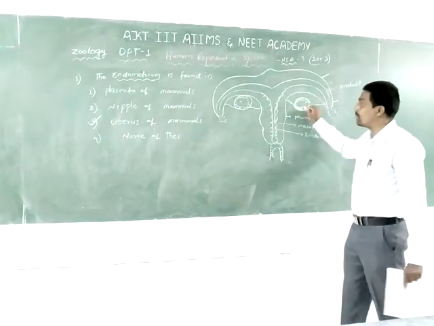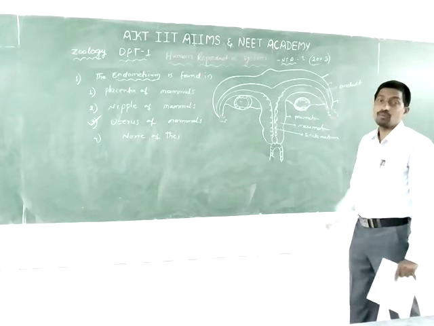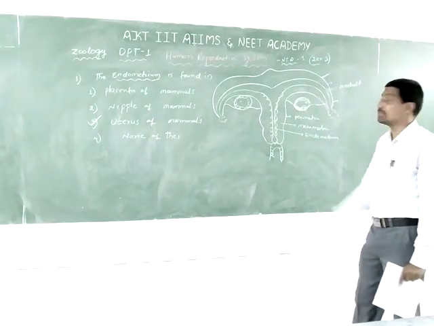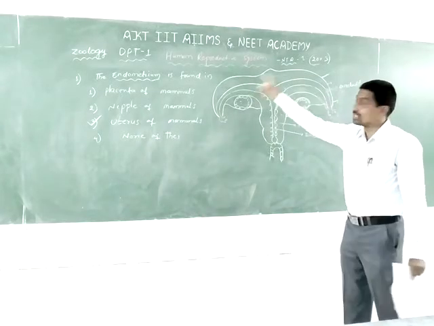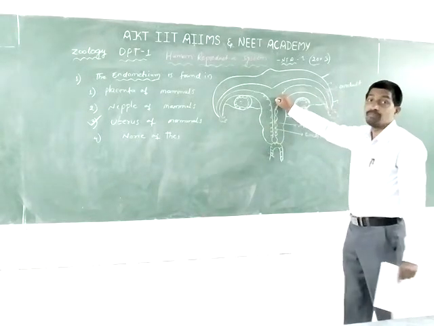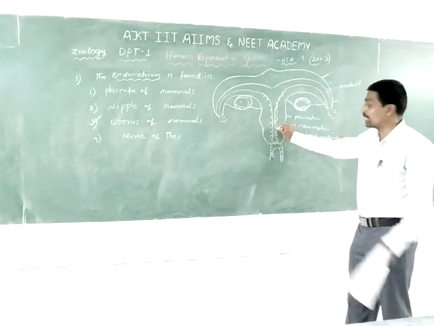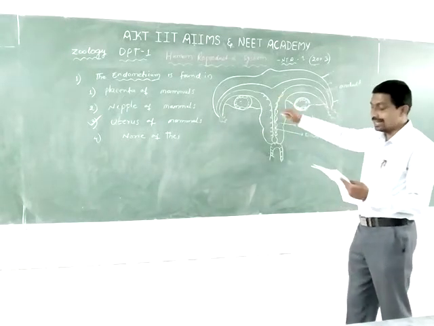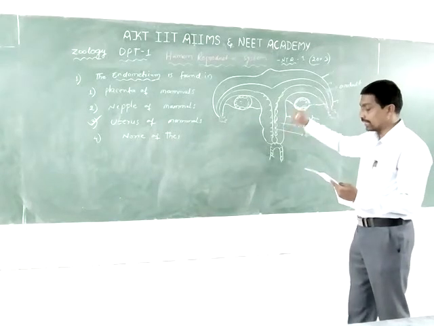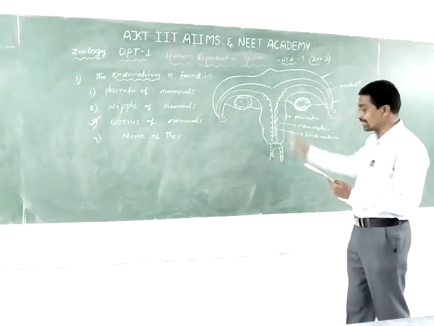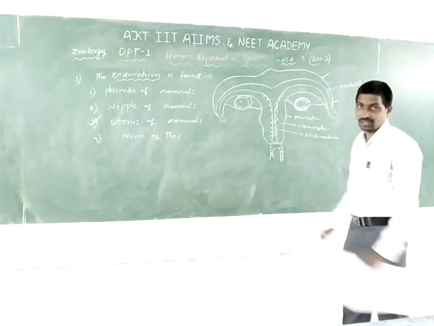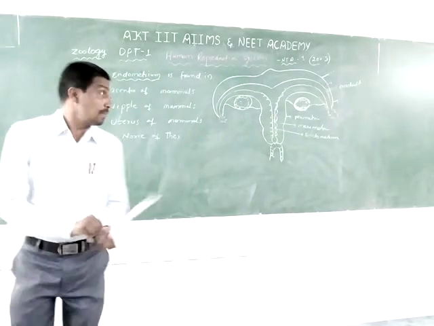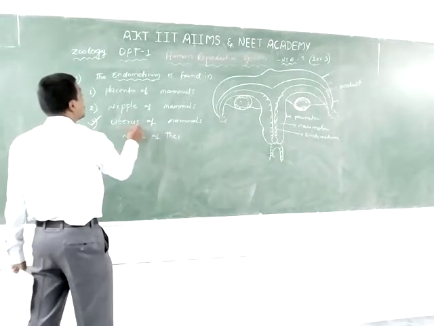Of the one pair of ovaries, only one ovum is released in each menstrual cycle. The endometrium undergoes cyclical changes during the menstrual cycle, thickening in response to progesterone secretion after ovulation.